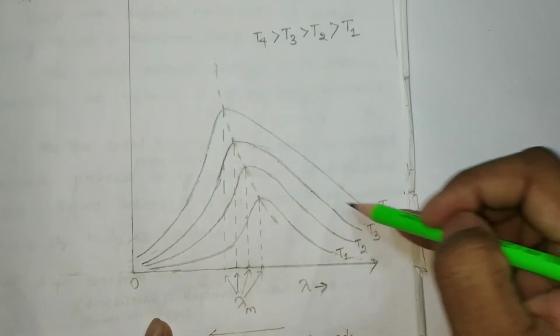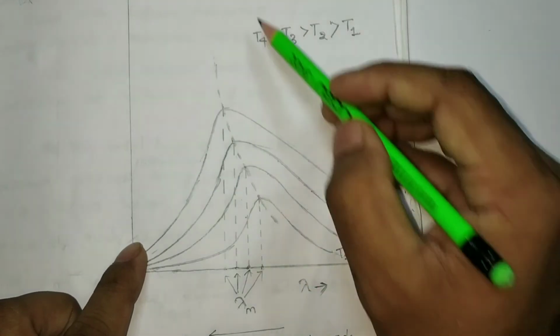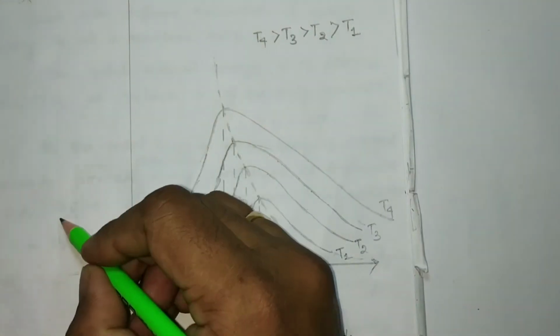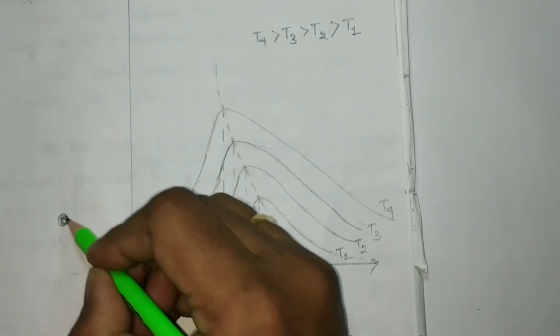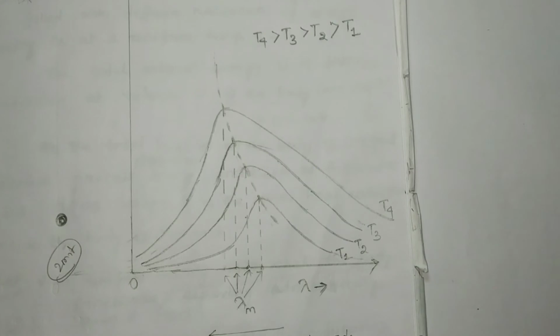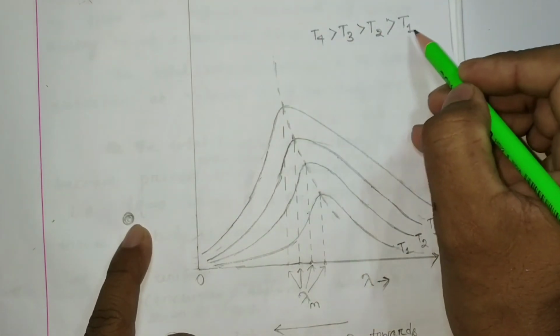And you can see that for T4, the area under this curve is greater than that of T1. Suppose this is your body and we measure for 2 minutes how much energy is radiated by this body at temperature T4 and at temperature T1.